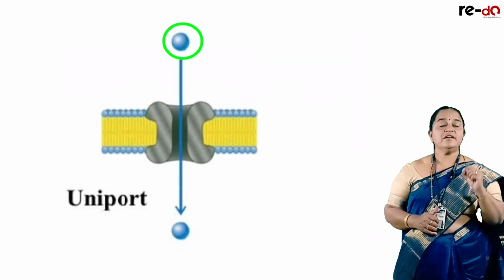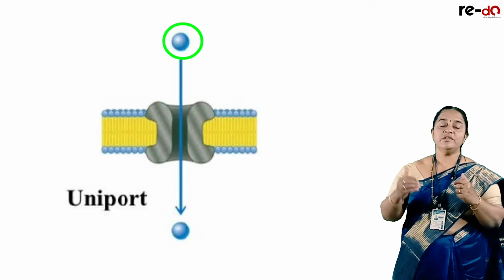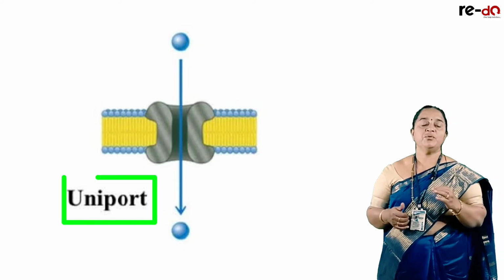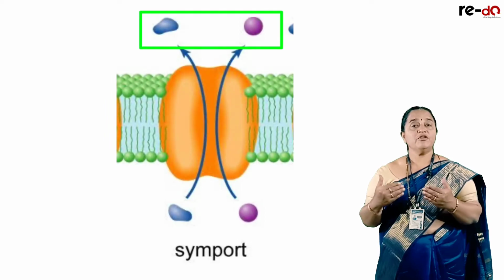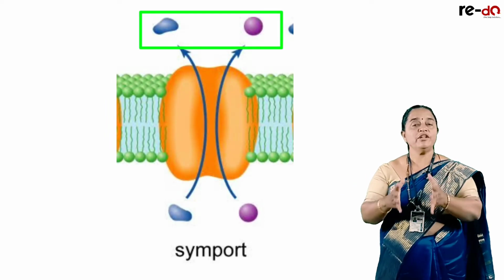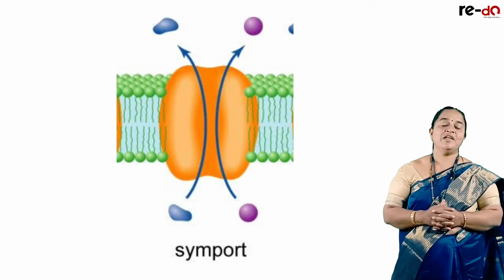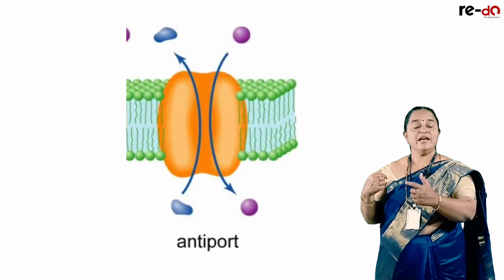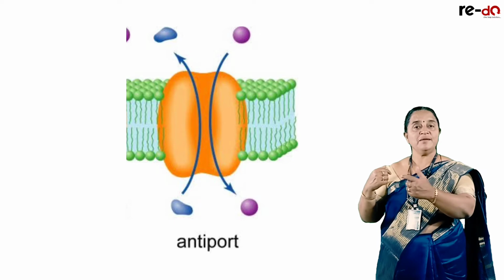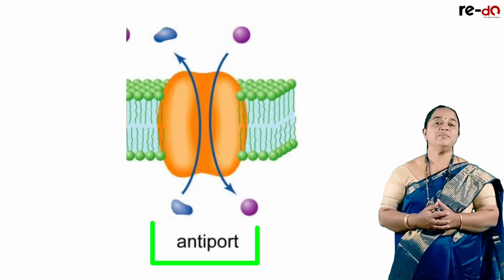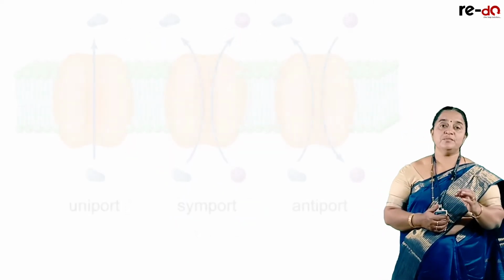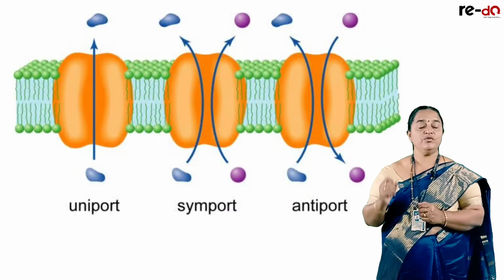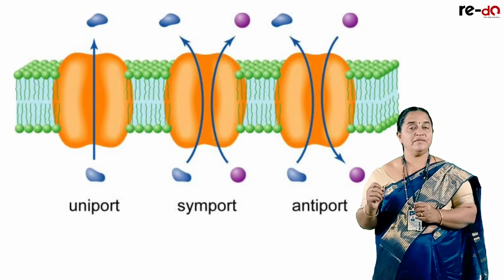When similar kinds of molecules move through these channels, we call it uniport. When different kinds of molecules move together through this passage, it is known as symport. And when molecules pass in opposite directions through the same channel, it is known as antiport. So during transport, we can see these three pathways: uniport, symport and antiport.